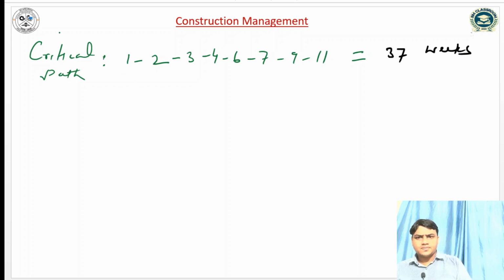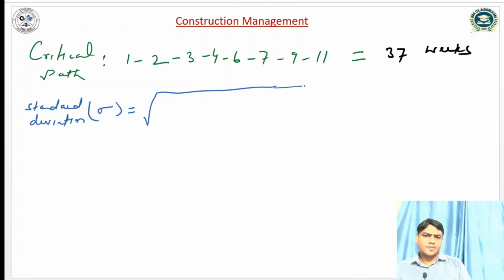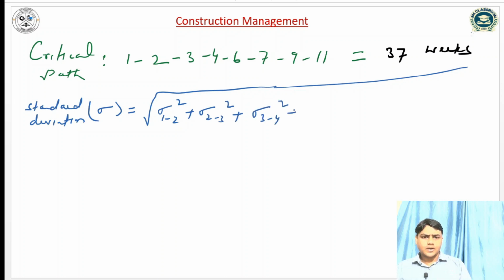The standard deviation along the critical path can be computed according to the central limit theorem, that is, standard deviation is the square root of sigma 1 2 square plus sigma 2 3 square plus sigma 3 4 square plus sigma 4 6 square plus sigma 6 7 square plus sigma 7 9 square plus sigma 9 11 square.